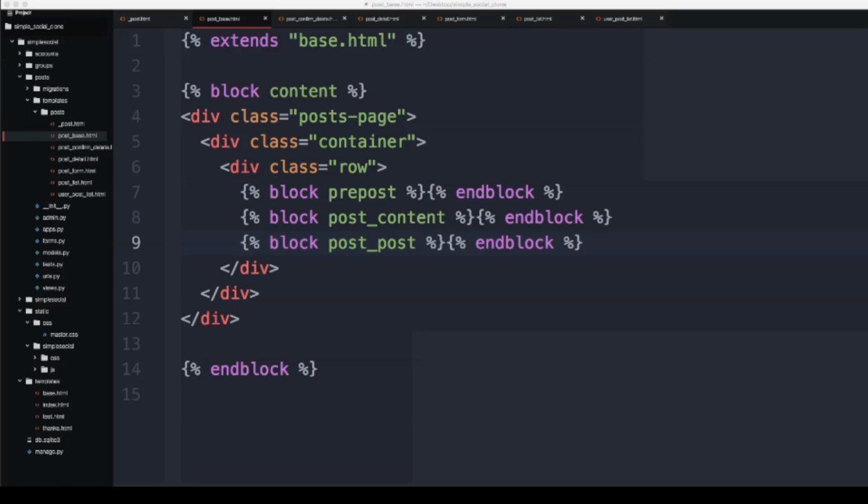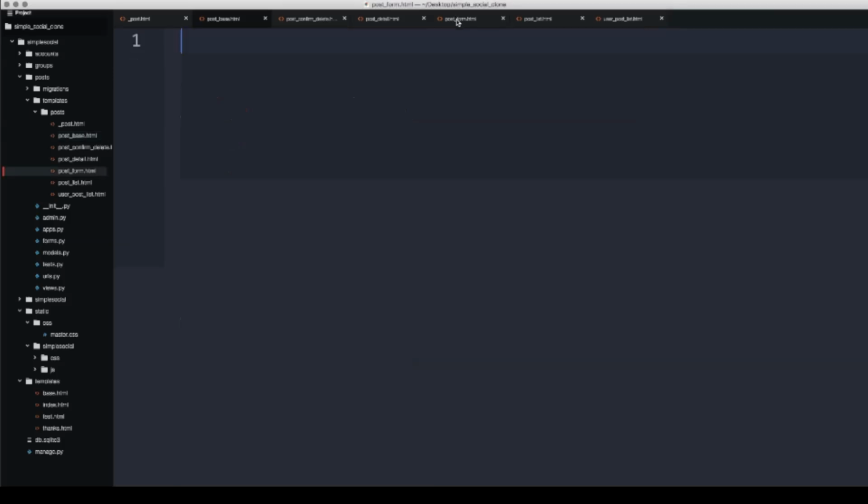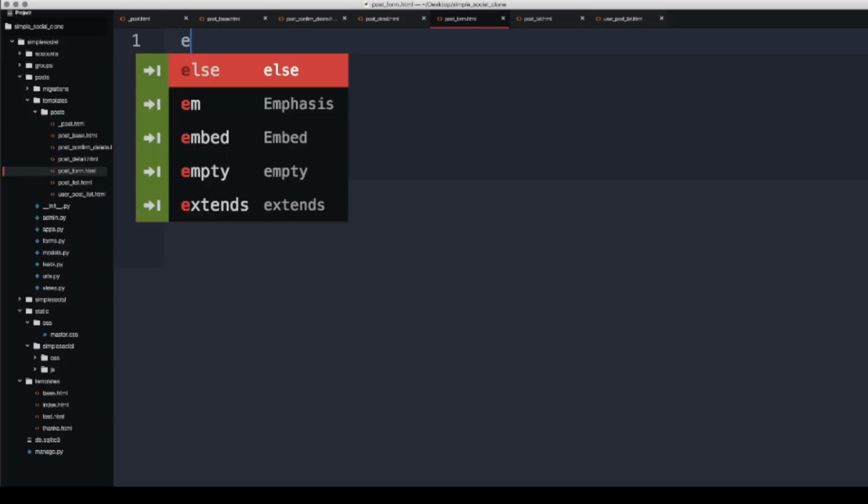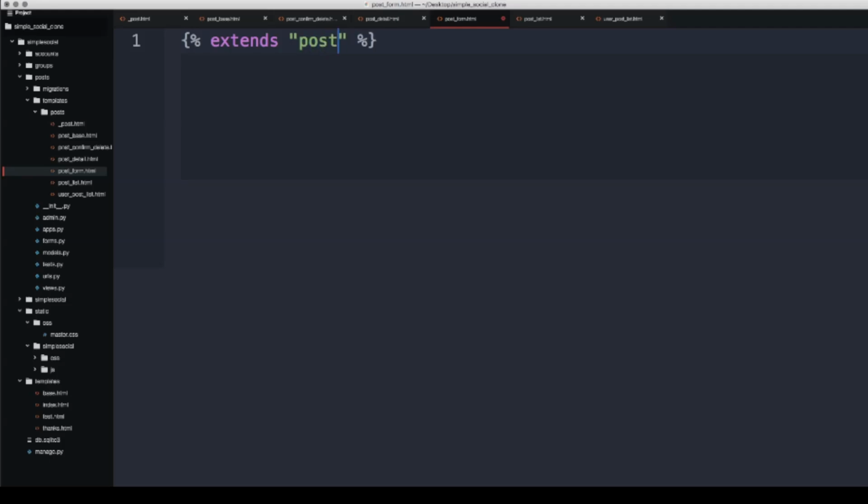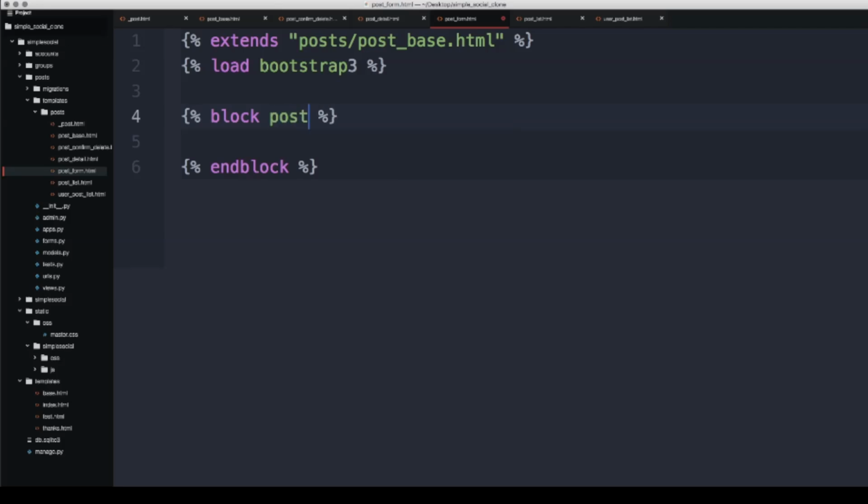Coming up next, we are going to create the post form. So I'm going to open up post_form.html, and this is the HTML template linked to creating a new post. We are going to say extends post/post_base.html, and then we are going to load Bootstrap 3. But in your case, it may be Bootstrap 4 or Bootstrap 5. Hopefully this feels really familiar to you, because this is essentially just like that group form page, and then we are going to have our block, and it will be the post content.